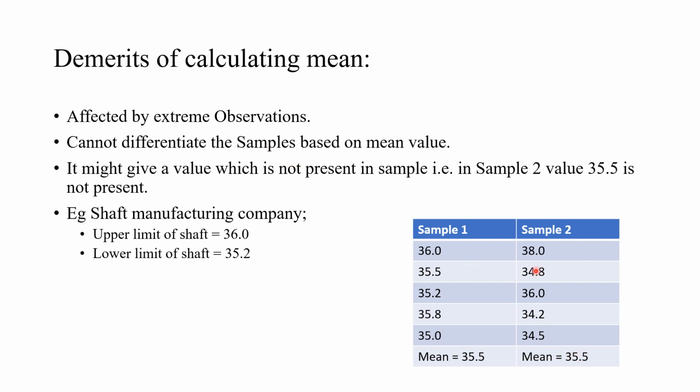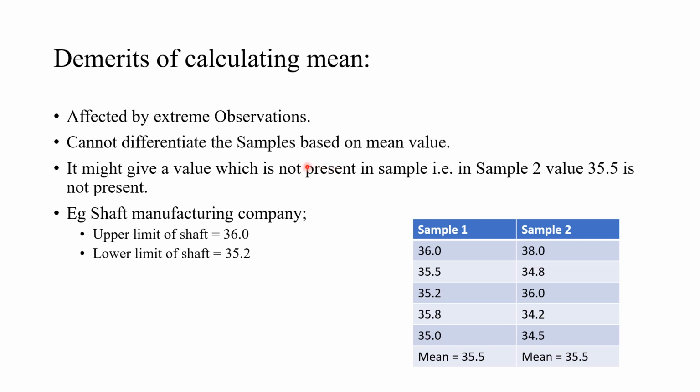Extreme observations like 38 and 34 are taking the mean in the wrong direction. All observations here are not lying in this range, though it is giving the mean 35.5, which is equal to sample 1. So extreme observations affect the mean, so this should not be relied on.